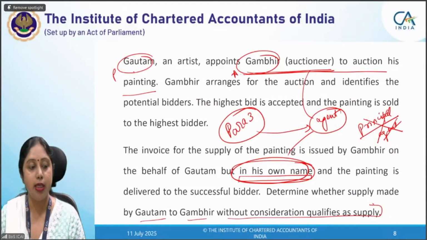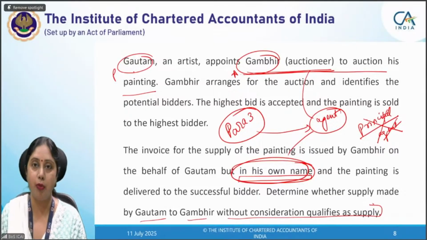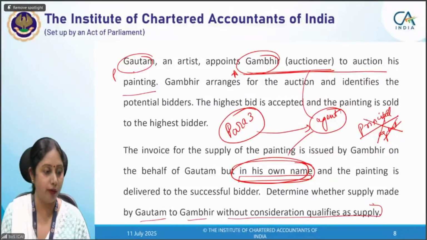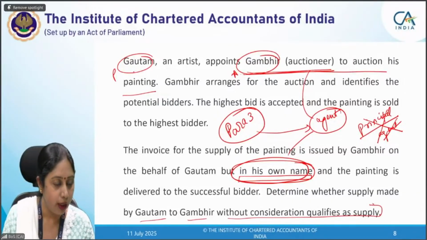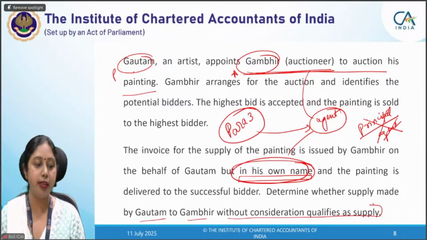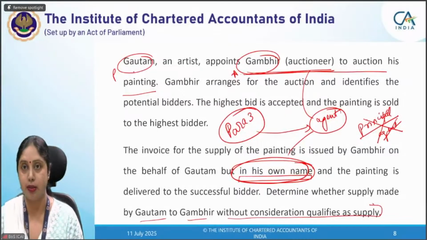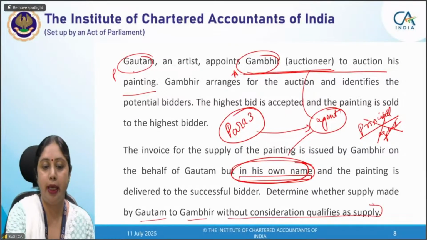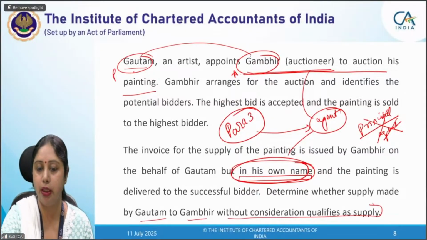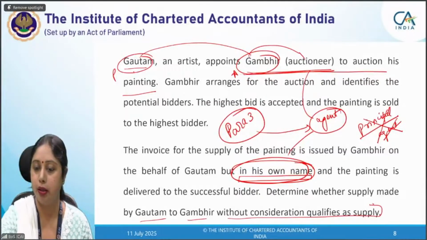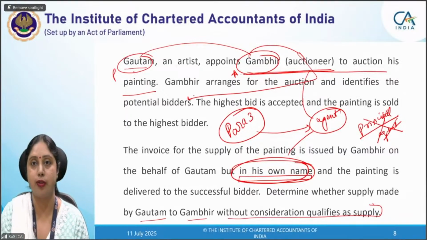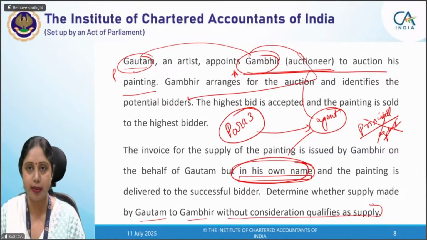Why? Because he has to issue an invoice in his own name. The agent has to issue the invoice in his own name. In fact, Mansoori Aksbano has also answered the question correctly, and he has given the correct reason that the invoice is issued in the name of the agent. Then what will happen? Here there are two transactions. One is by Gautam to Gambhir, and by Gambhir to the person who is the successful bidder. So there are two transactions here, and both of them will be taxed separately.